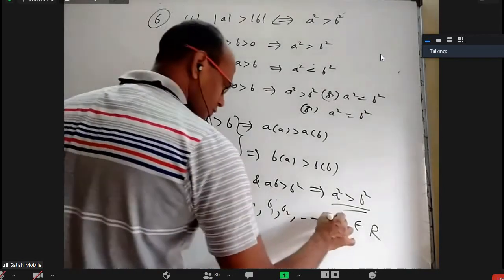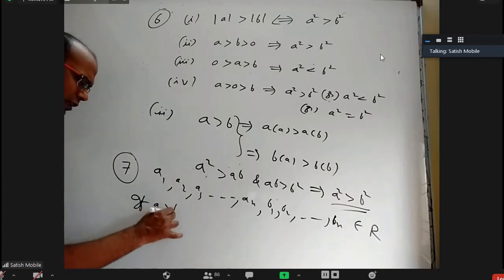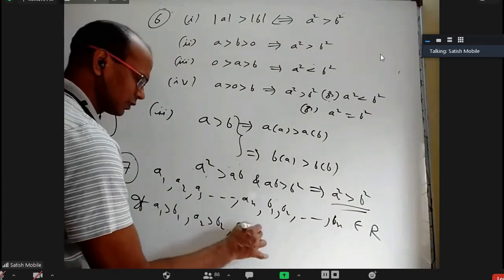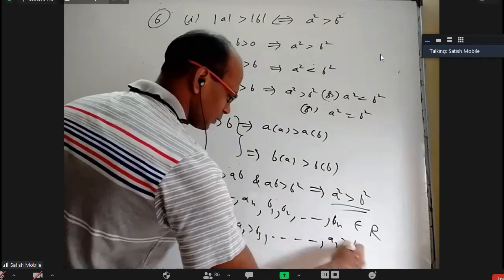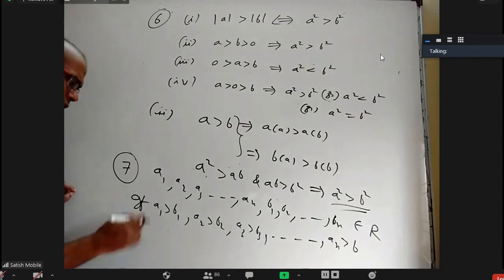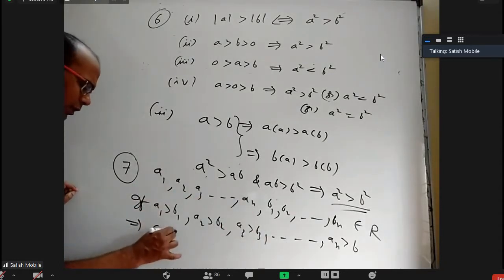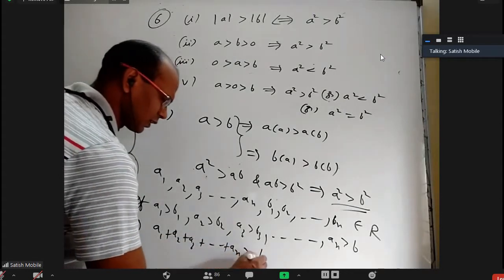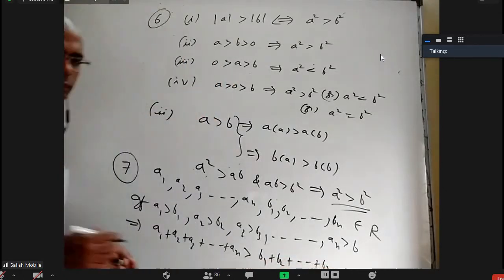If A1 is greater than B1, A2 is greater than B2, A3 is greater than B3, so on, AN is greater than BN. If this is given to you, you can add all the left side things and all the right side things. You'll get A1 plus A2 plus A3, so on up to AN is greater than B1 plus B2, so on up to BN.